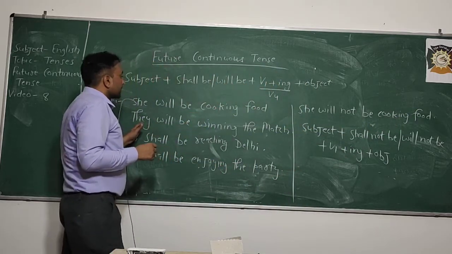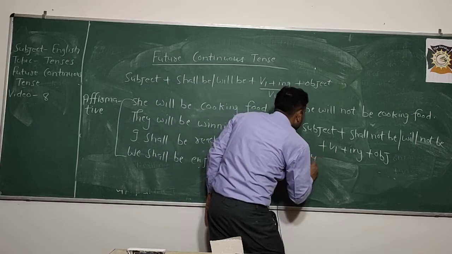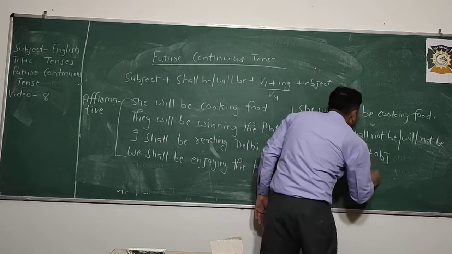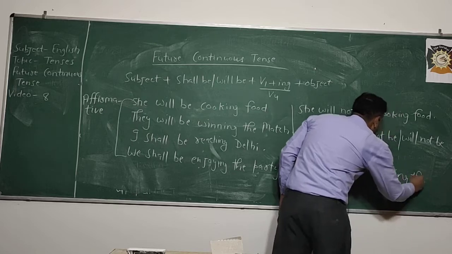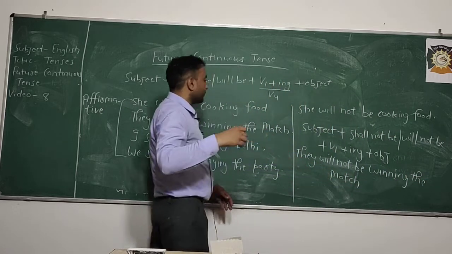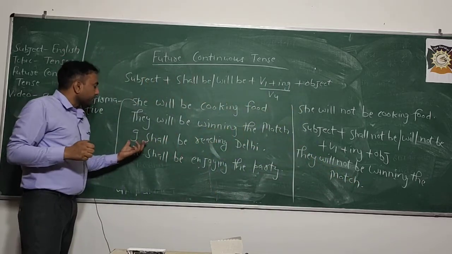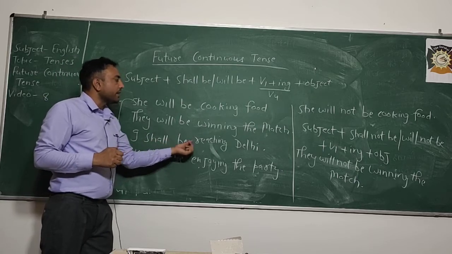Suppose you have to make it negative: they will not be winning the match. In the next sentence, I shall not be reaching Delhi.